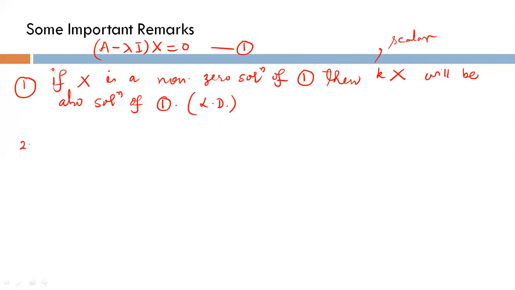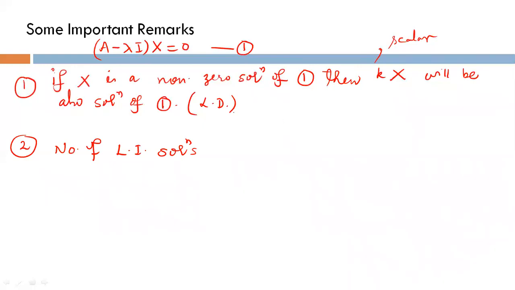Second point, I have already told you, the number of linear independent solutions. If you are still confused about LD and LI, what is linear dependent and what is linear independent, just revise lecture 7. I have discussed LD and LI in lecture 7.